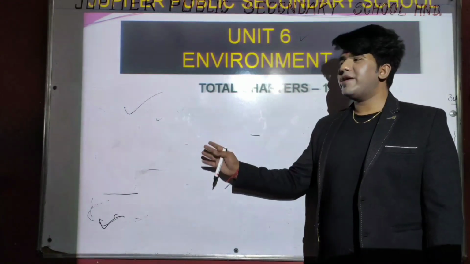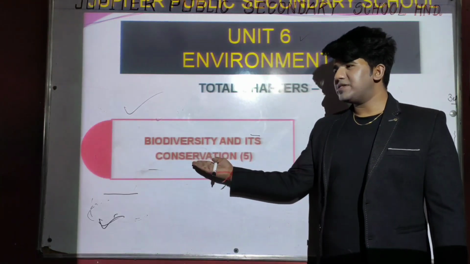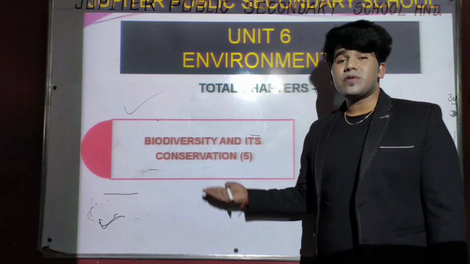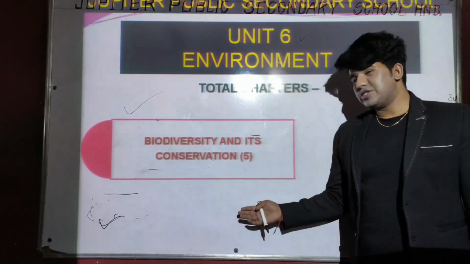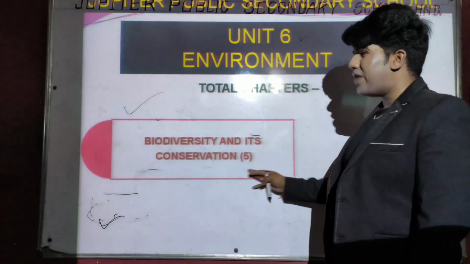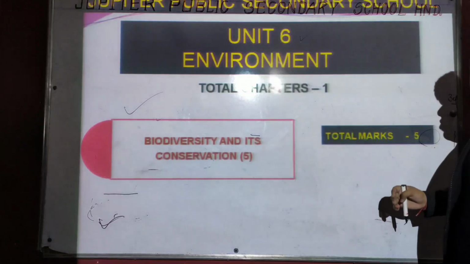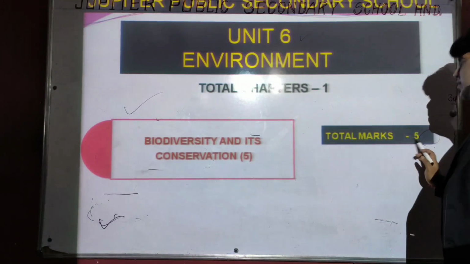Clear? The chapter name is biodiversity and its conservation. This chapter carries 5 marks, and from the 6th unit we can get 5 marks out of 80.